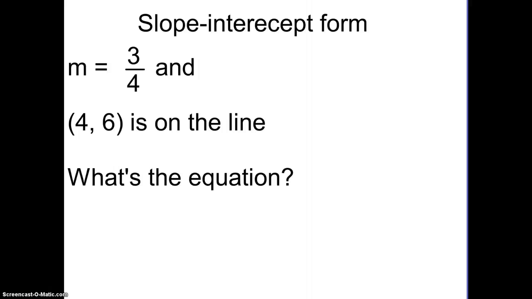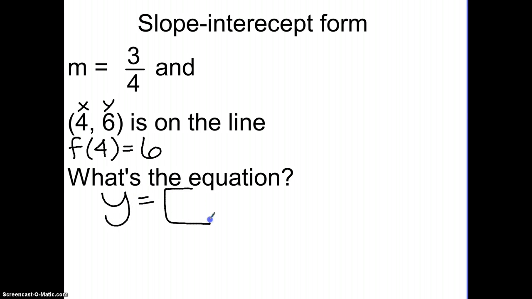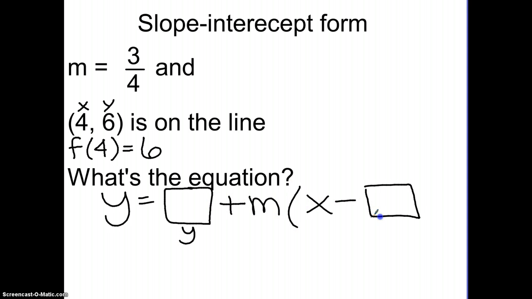Alright, so remember last time how I said we want to keep in mind that this is x and this is y. I could also write this as f of 4 equals 6. The fourth term is 6. So we have y equals, remember how I wrote a y here, plus m, and then x minus our x number, our input number.